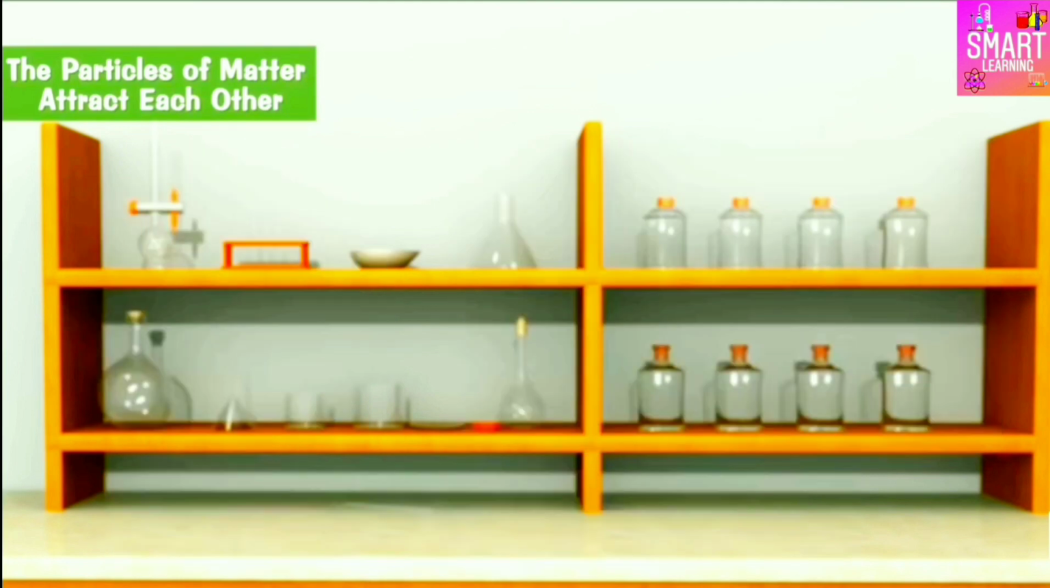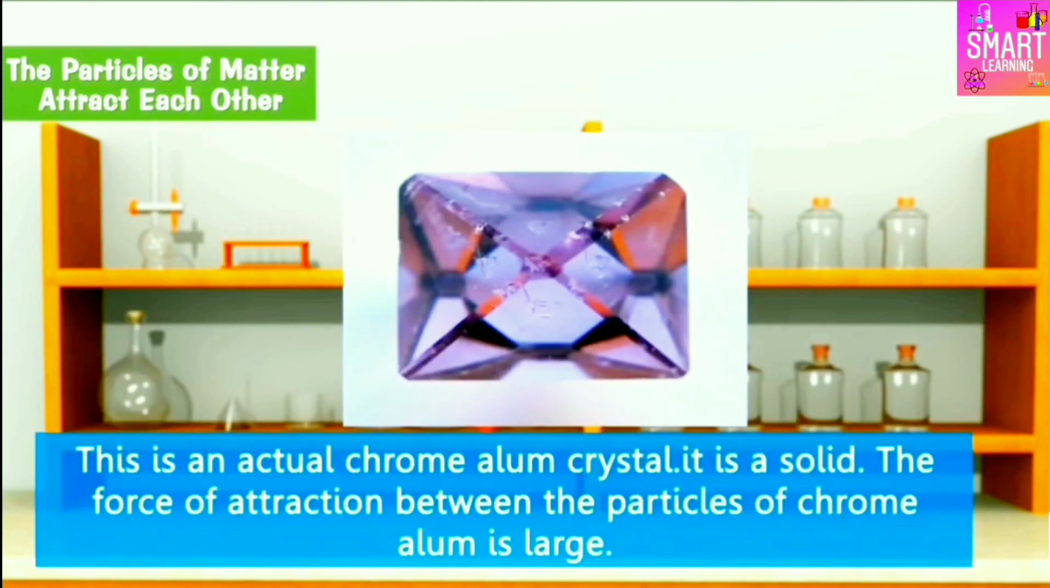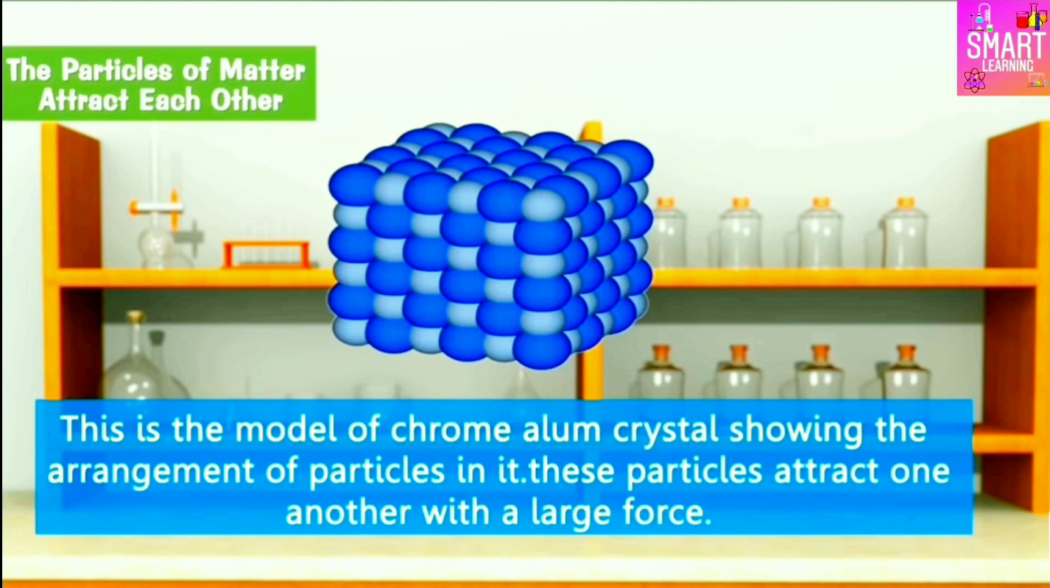So this is an actual chrome alum crystal. It is a solid. The force of attraction between the particles of chrome alum is large. This is the model of chrome alum crystal showing the arrangement of particles in it. These particles attract one another with a large force.